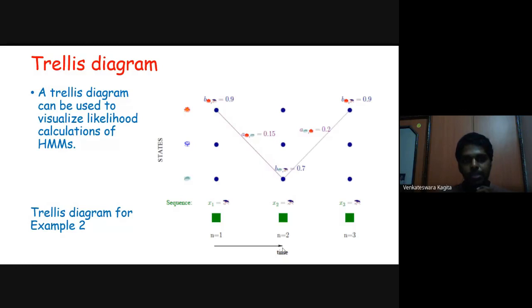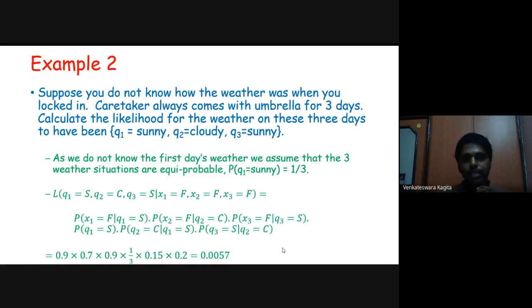Before going to this slide, let me say two things to you. We have transmission probabilities. What is the probability that weather transmits from sunny to cloudy, or sunny to sunny, or sunny to rainy, whatever. So we have 9 probabilities that we call transmission probabilities. We also have the probability that Xi equals a certain value given Qi equals a certain value. This we call emission probabilities.